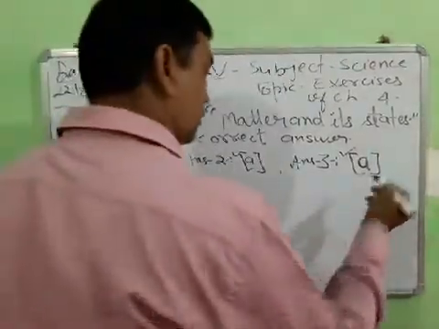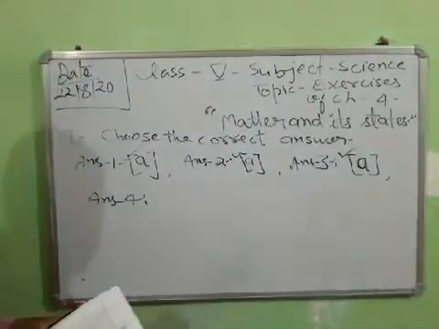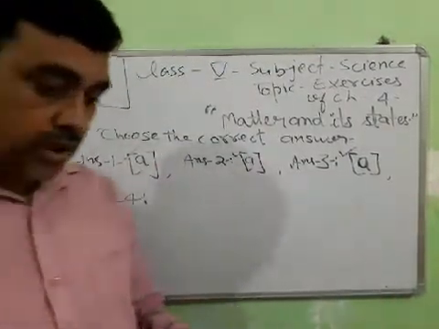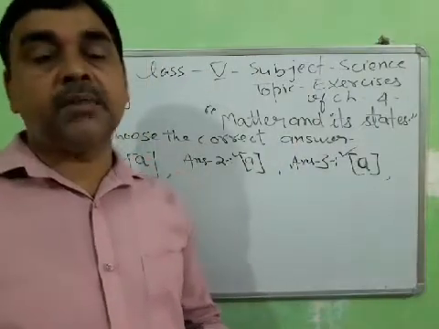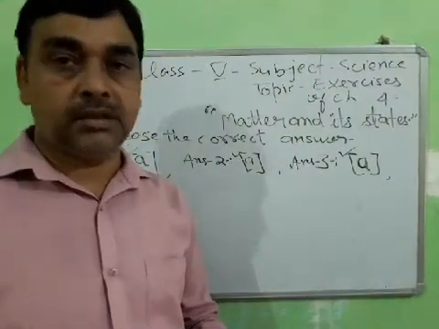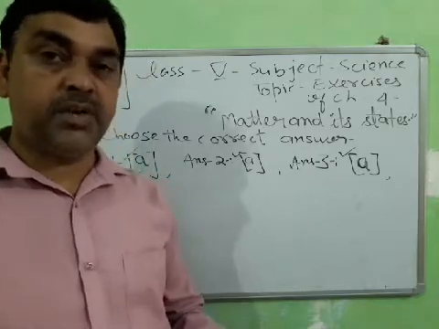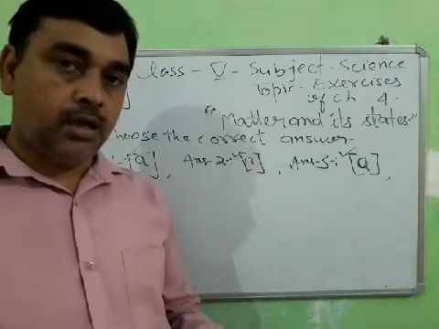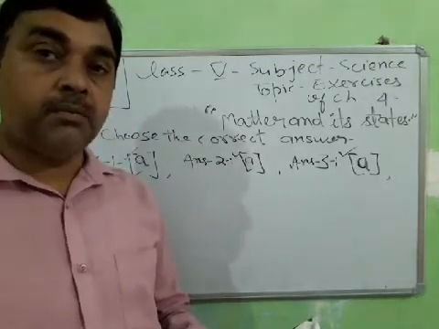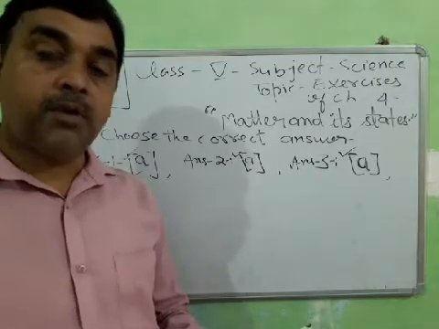Answer number 4. Which of the following is a chemical change? Student, chemical changes are those changes which cannot be carried out in the reverse direction, and a new substance is formed with different properties.